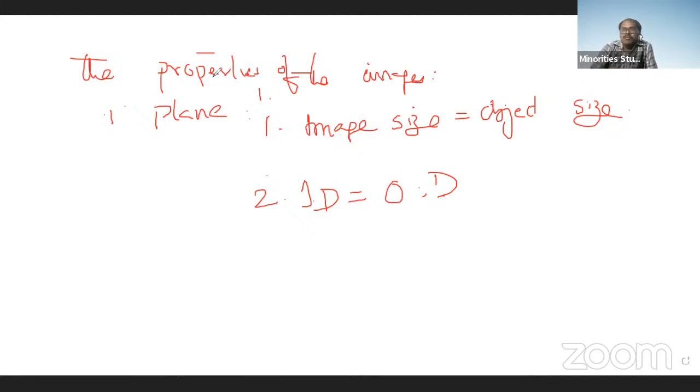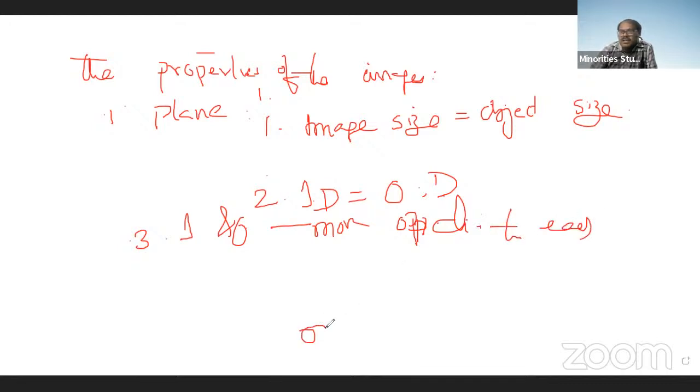The third property is that the image and object will move in opposite directions to each other. Suppose we walk towards the mirror while standing in front of it. The image also approaches us, coming in the opposite direction.